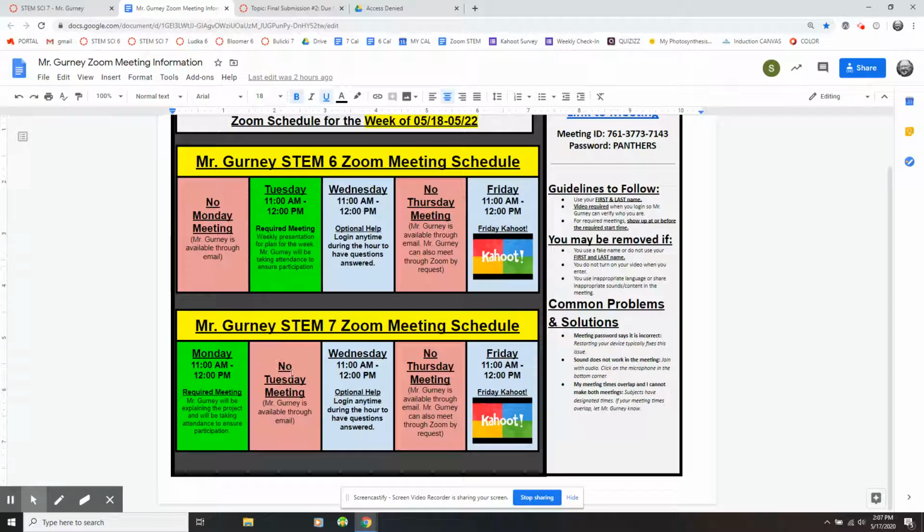Tuesday, we will not have a meeting because I'll be spending the whole time with 6th graders that day. Wednesday is optional help. You can come anytime between 11 and 12. Thursday, there is no meeting, but if you have questions, you can email me, or if there's something urgent you need to discuss through Zoom, feel free to send a message, and we can set up a Zoom meeting. And Friday, between 11 and 12, we have our Friday Kahoot. Just a reminder, under announcements, you can find the winners from the previous Friday Kahoots.